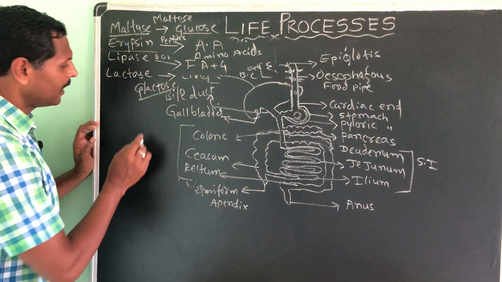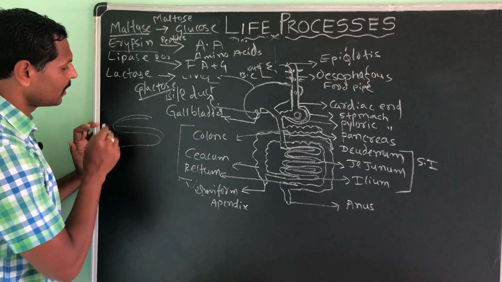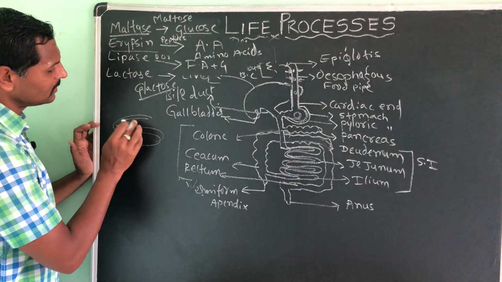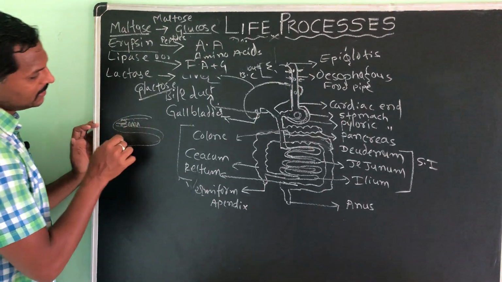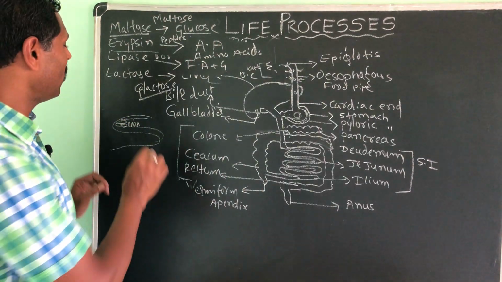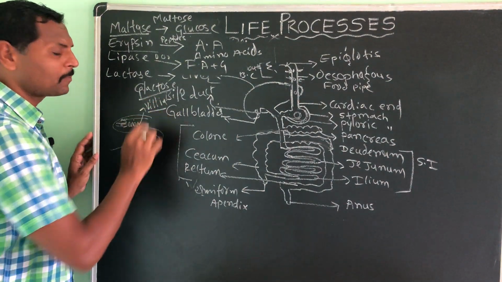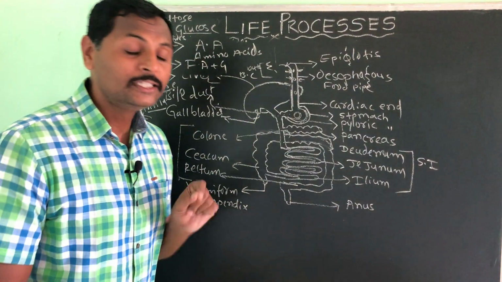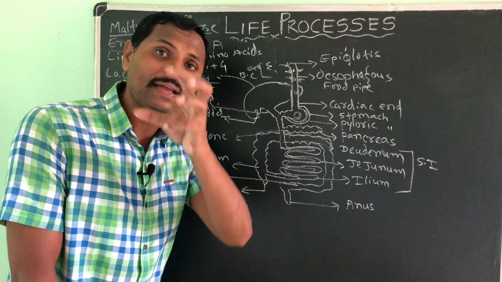absorption. See here, in the small intestine itself, there are finger like projections like this. We call these finger like projections villi. Why are these finger like projections present there? Simply to increase the surface area of absorption.